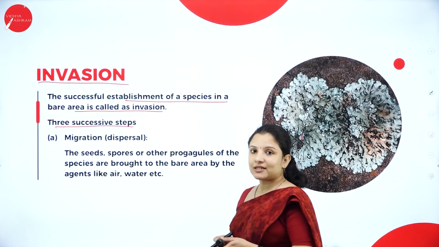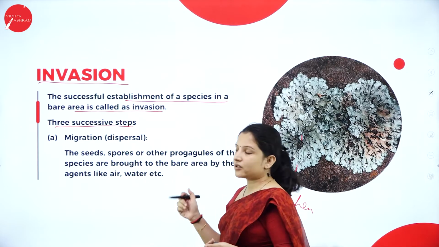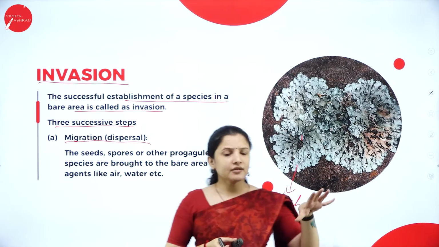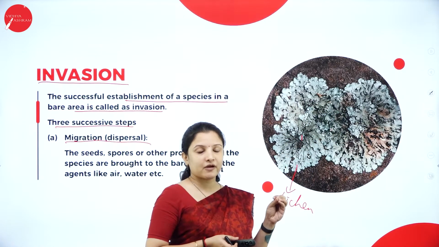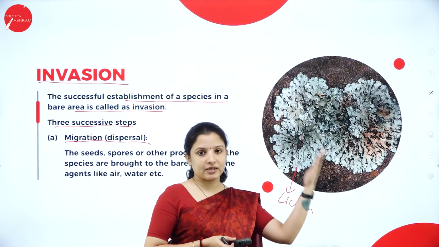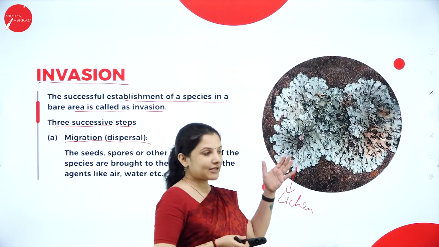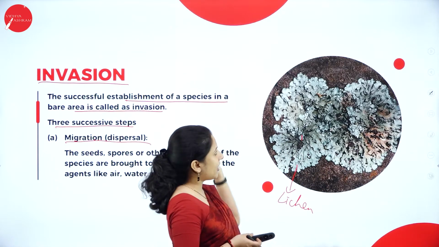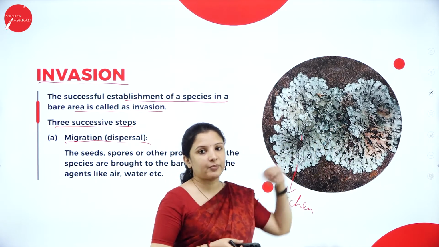So talking about the second stage, invasion, as I told you, there are 3 important steps under invasion. First is migration or dispersal. Something has to grow on this bare rock, right? What do you mean by invasion? There is a country, and some outsider comes and declares war on that country. He is invading the country, right? Just like that, consider this bare rock as a country. From somewhere something is coming and occupying this bare rock. It is invading the bare rock.